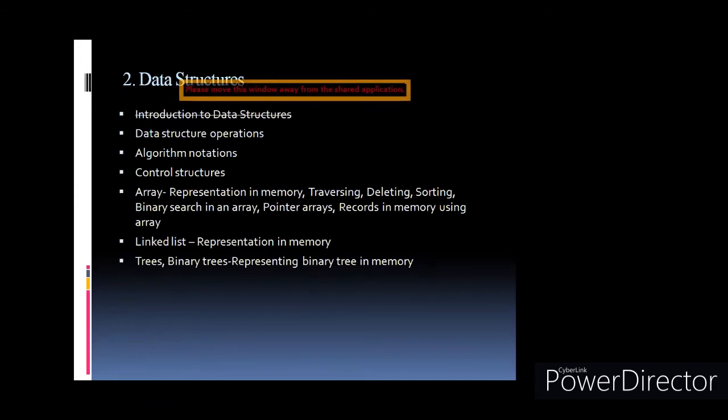If you store or dump data anywhere, then later on when you want to search a particular record or delete a particular record, it will be difficult. While storing it is easy, you can dump it anywhere without a proper structure. But if you follow a data structure for storing the data or information, then traversing, inserting, deleting, searching, sorting, and merging operations will be much easier.